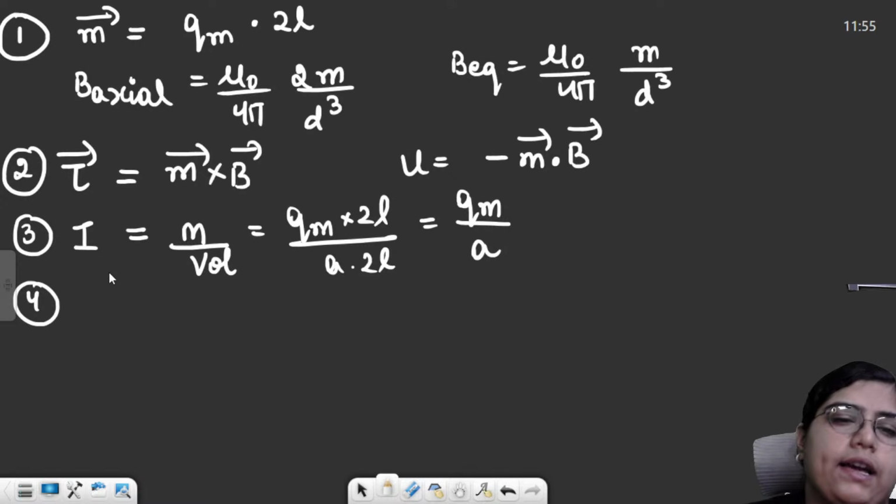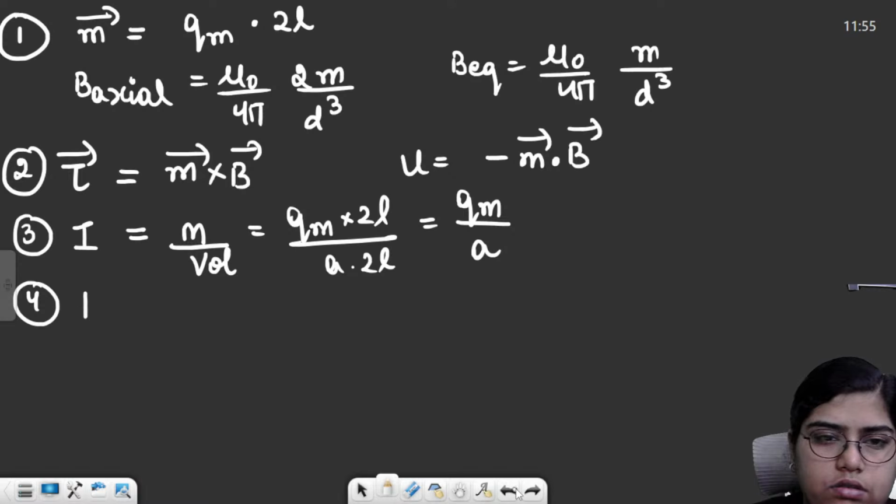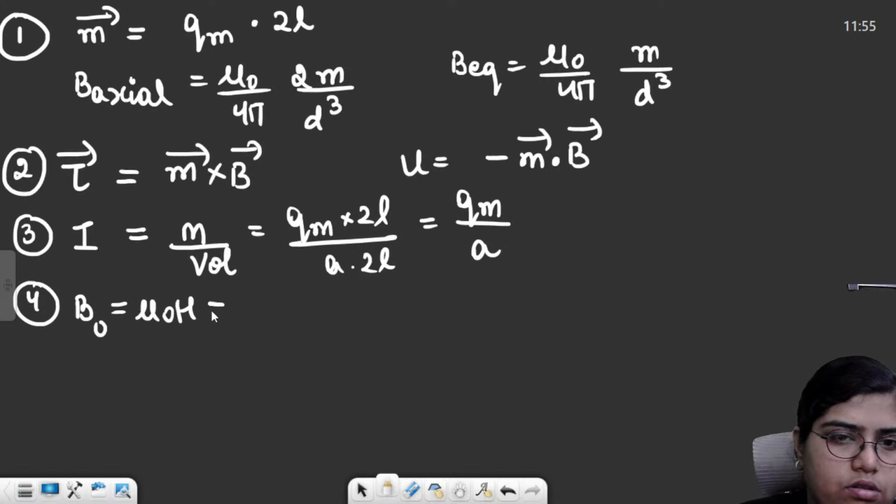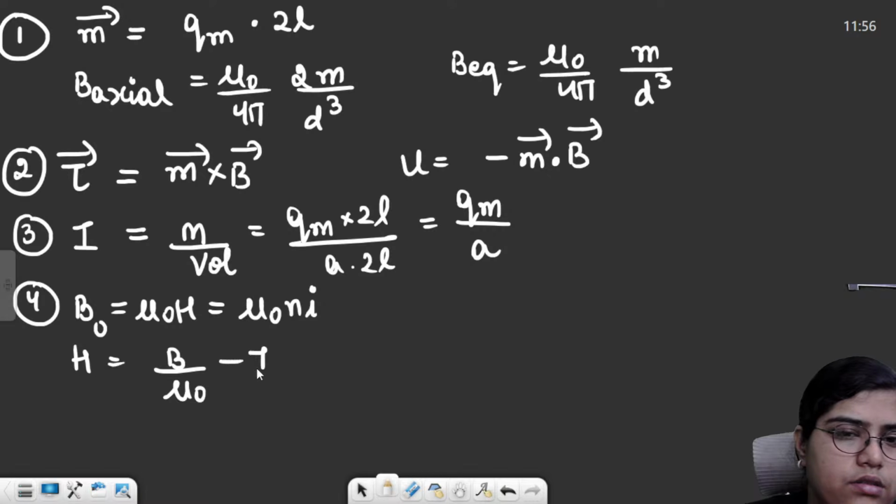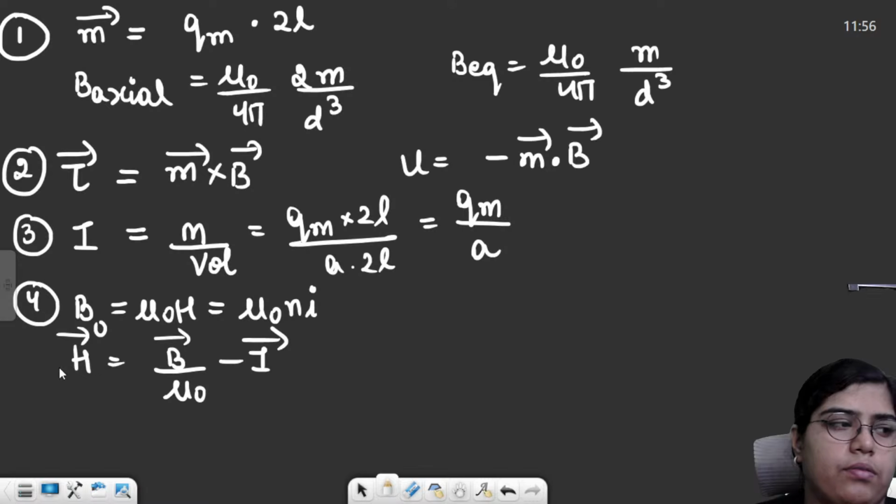Then we had magnetic intensity. The symbol for magnetic intensity was H, and the formula was B naught is equal to mu naught H, or mu naught nI, right? The formula for H was B upon mu naught minus I. This was the vector formula.